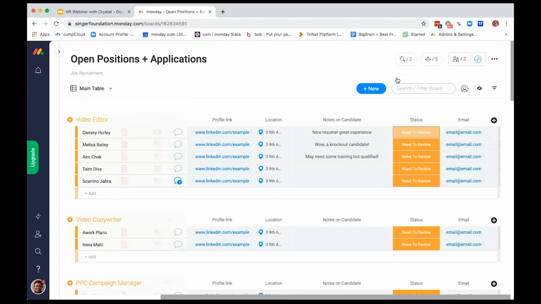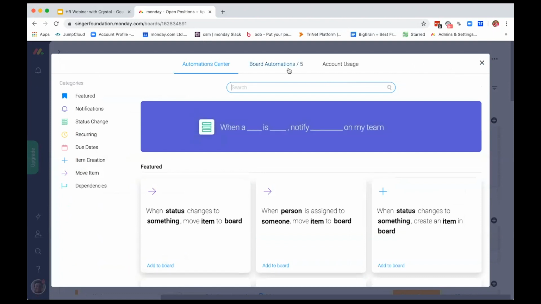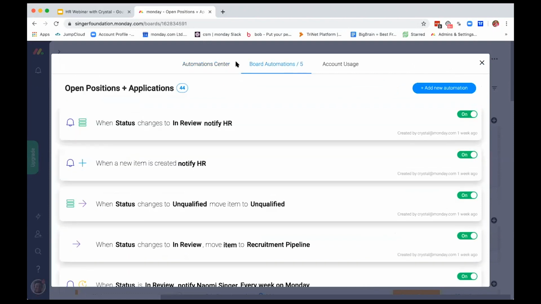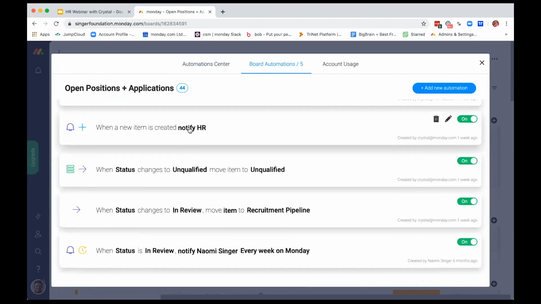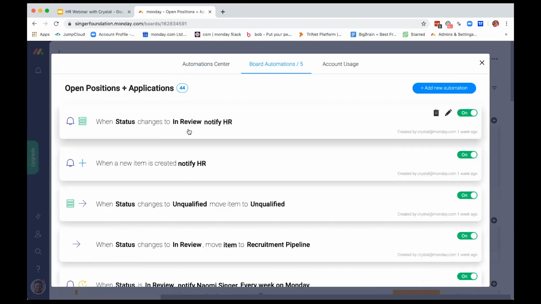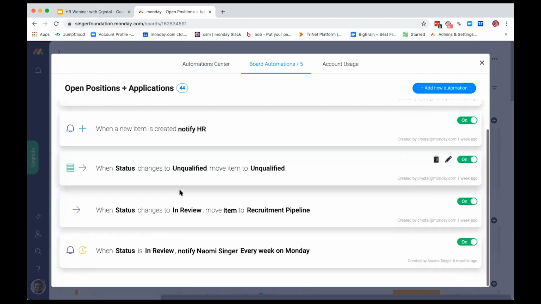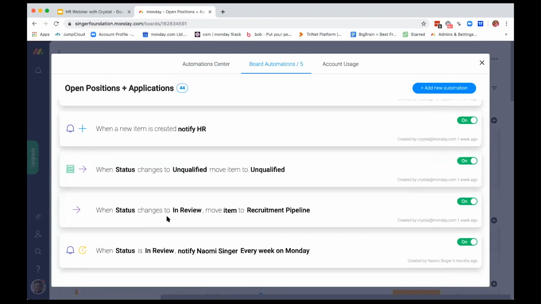Now, what we've done for this is set up some automations that will have this board on autopilot. A few that I want to mention: when a status changes to in review, we want to notify the HR team always because we want to be in the loop. Another thing we can do is when status changes to unqualified, we've had a phone screening, they're not a right fit for us, but we want to take this out of our immediate view. It's going to move to the unqualified group. And then another thing we're going to do, which is pretty much my favorite automation on this board, is when status changes to in review, we want to move this item to the recruitment pipeline board.